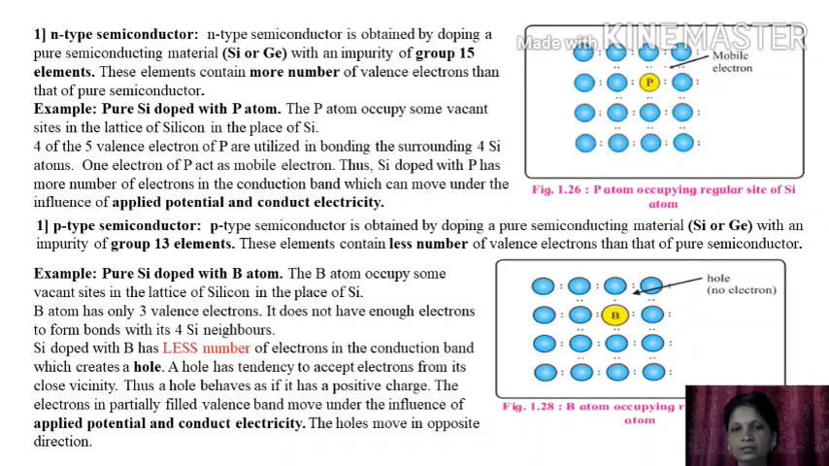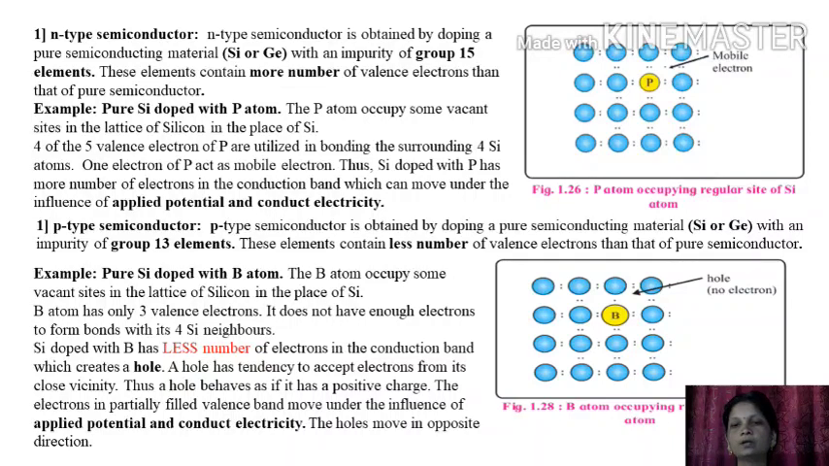Boron atom has 3 valencies. It does not have enough electrons to form a bond with its 4 surrounding silicon atoms. Silicon doped with boron has fewer electrons in the conduction band, which creates a hole. A hole has a tendency to accept electrons from its close vicinity. Thus a hole behaves as if it has a positive charge. The electrons in the partially filled valence band move under the influence of applied potential and conduct electricity. The hole moves in the opposite direction to that of the electricity.